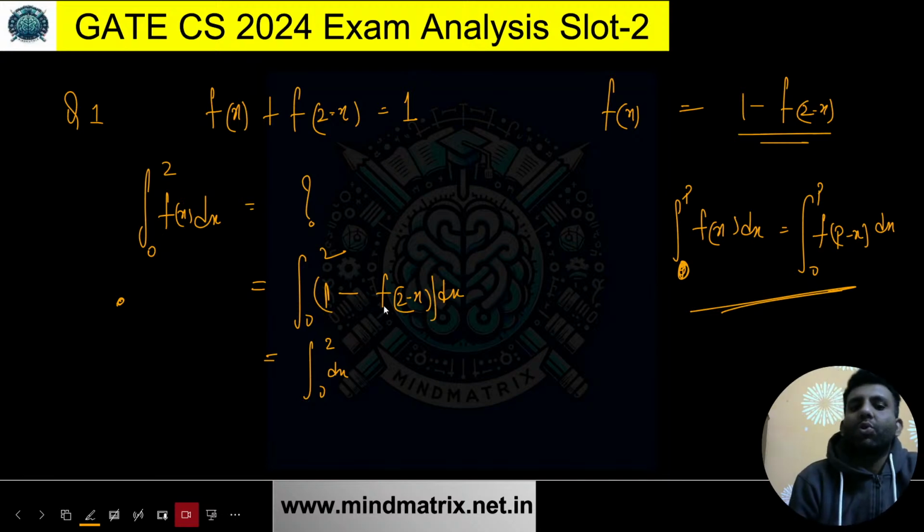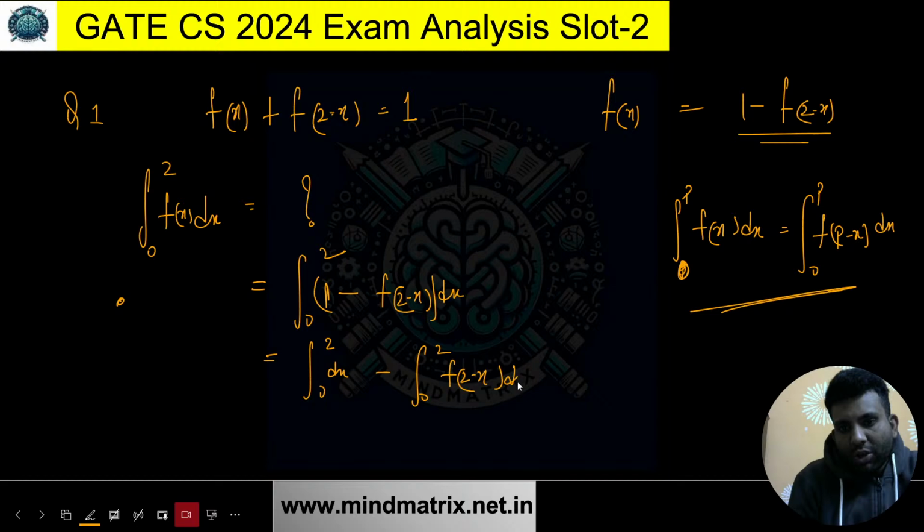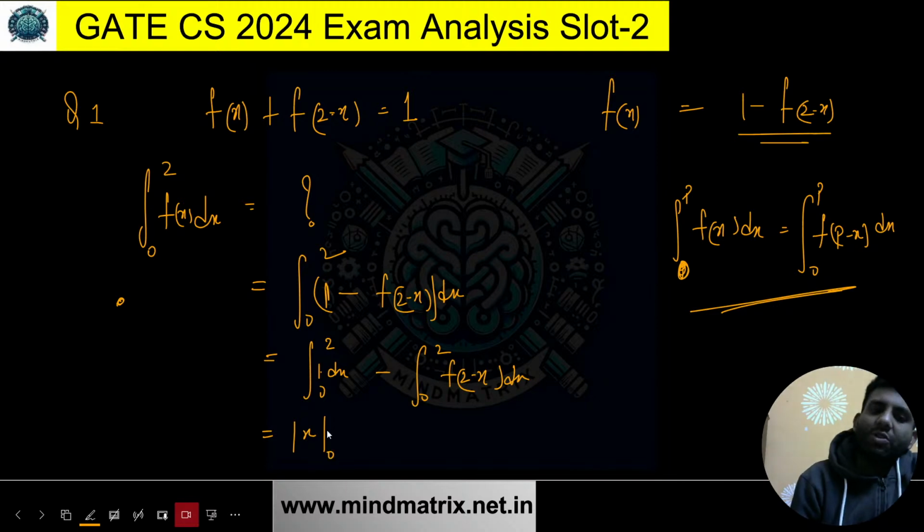So I have just broken it up, and what I'm getting is something like this: the integral of f(2 minus x) dx. As the range is this one and you have something like this, this is equivalent to saying this thing only. Very simple. And what is it going to be? It is going to be x, since the integration of just 1 is x, over the range from 0 to 2. And then minus the integration from 0 to 2 of f(x) dx, the same thing.